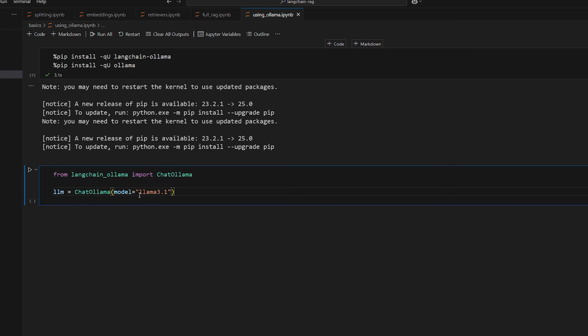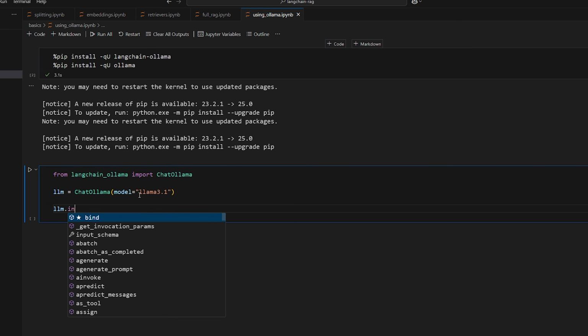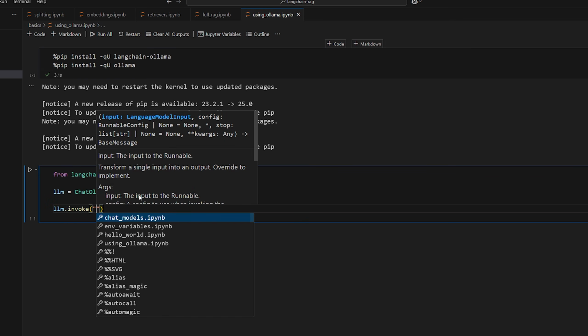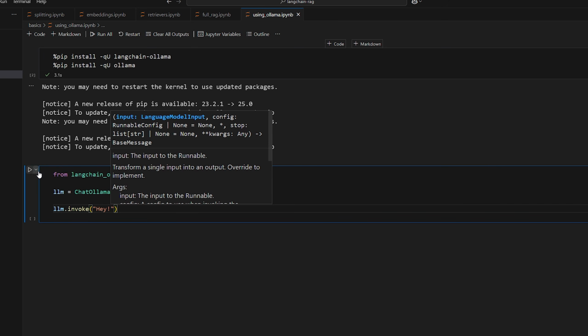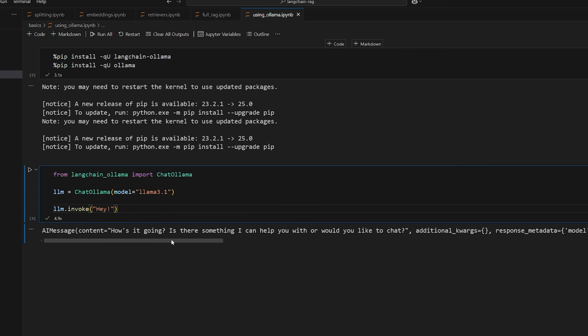And now to use it, it's the same as before, same way we did it with ChatOpenAI. Since they both use the Langchain interface for chat models, you just call the same methods. So we would do llm.invoke and then pass in whatever you want to say. So we could say, hey, and let's see what we get. There we go. It says, how's it going? Is there something I can help you with, or would you like to chat?